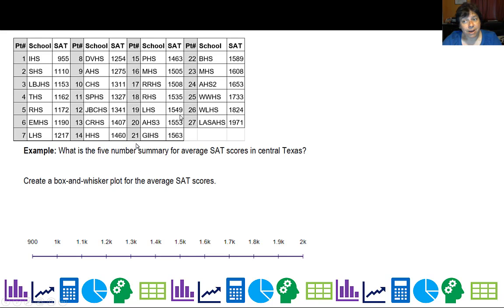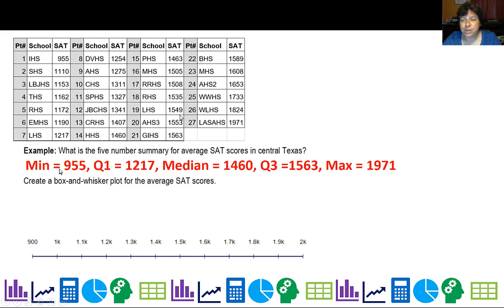First of all, we need to find the 5-number summary. What is the 5-number summary for the SAT scores we were just dealing with? 955, 1217, 1460, 1563, and 1971. So when I draw it, the lowest part is 955. It's going to stretch all the way to 1971.